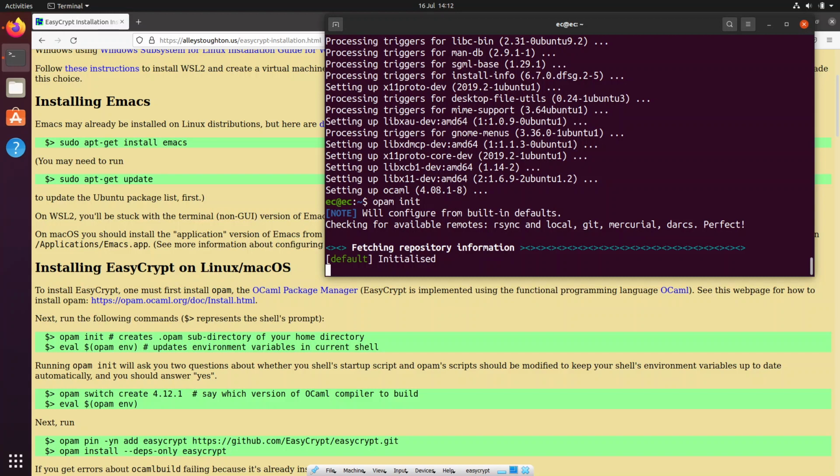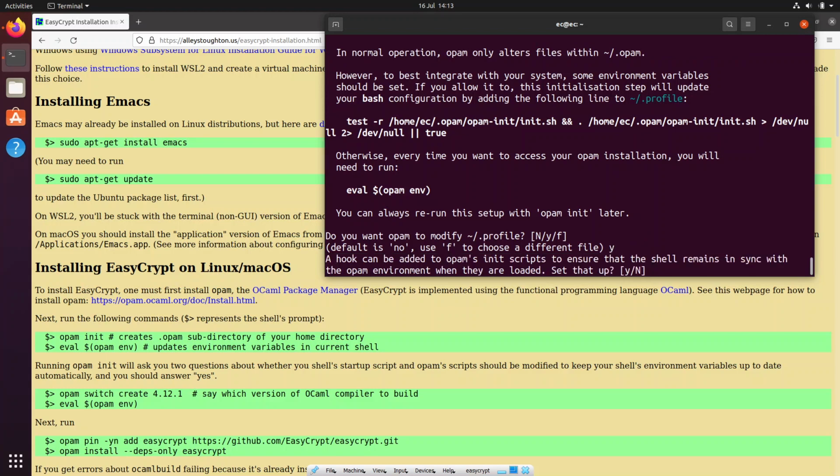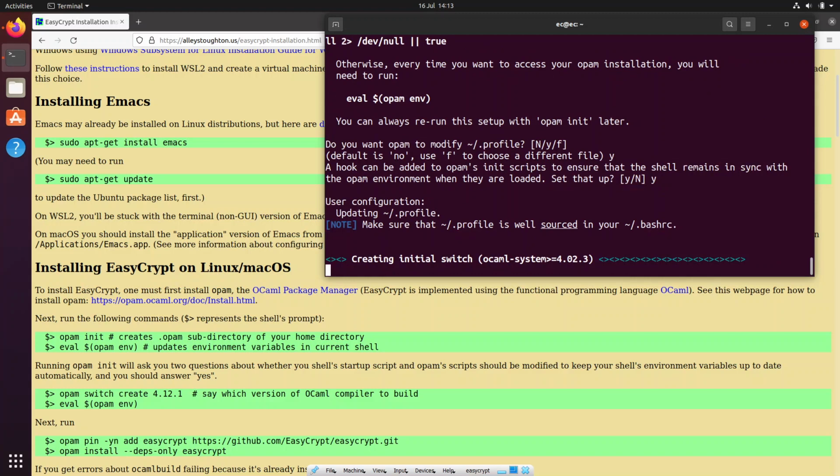And as the instructions say, opam init will ask you two questions about whether your shell startup script and Opam script should be modified to keep your shell environment variables up to date automatically. And as we can see, it asks us that, and we will ask it to do that for us. So we'll say yes, and yes again.